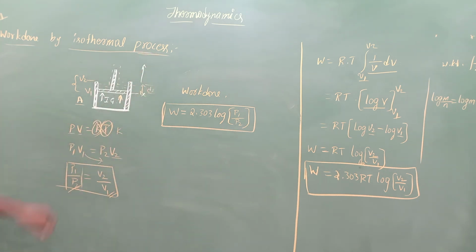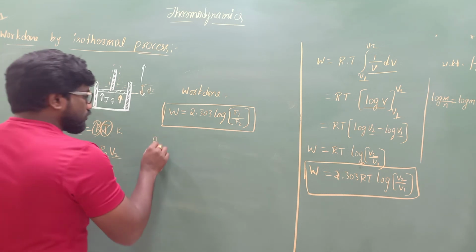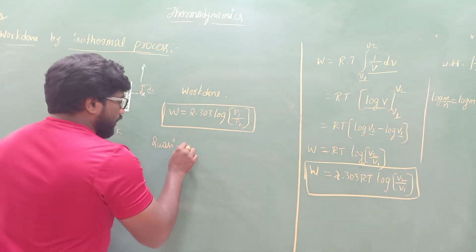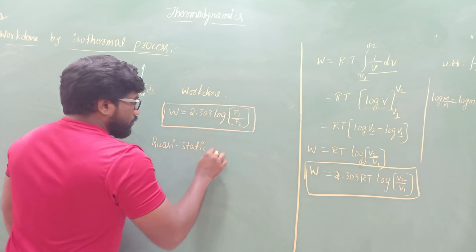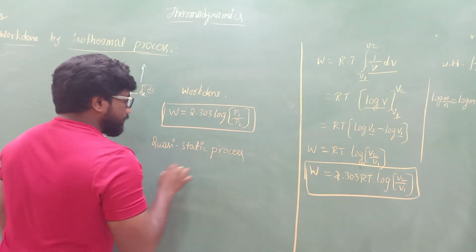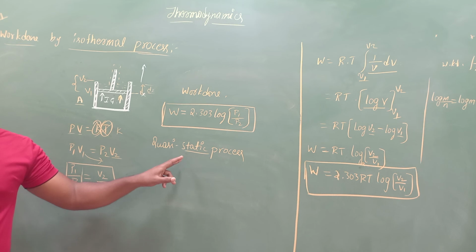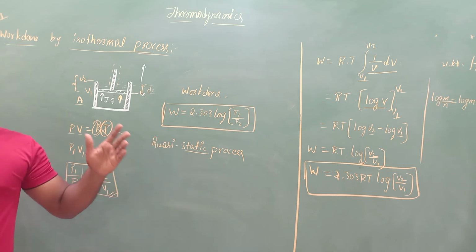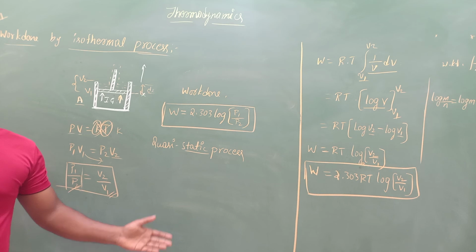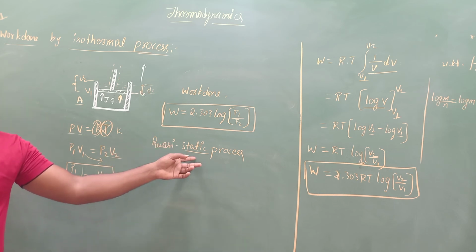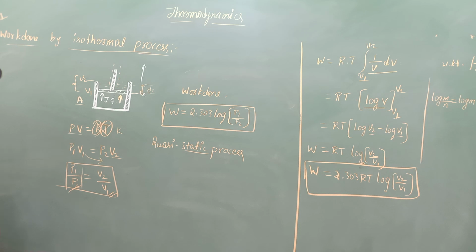If you want to perform this experiment, you have to apply force very slowly. In general, we also call it a quasi-static process, correct? What do you mean by a quasi-static process? Static means, in mechanics, at rest. The properties of bodies at rest are studied under the branch of mechanics called statics. In other words, we can say it is an infinitely slow process.